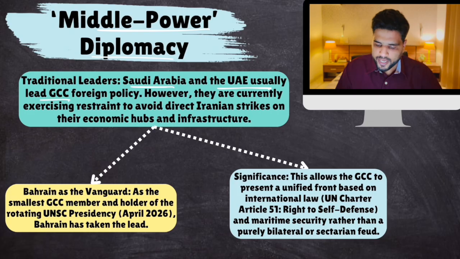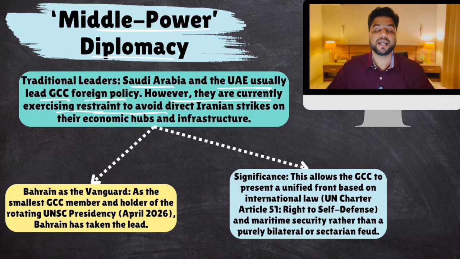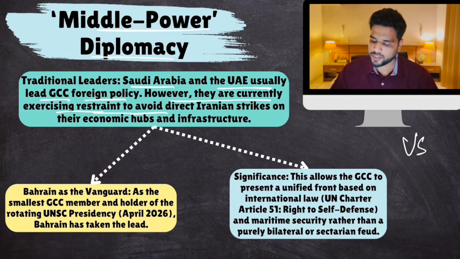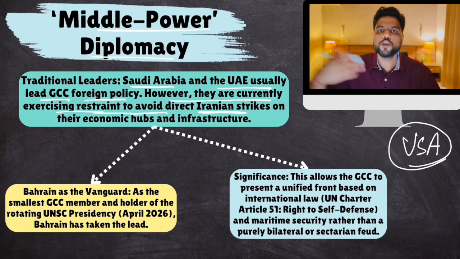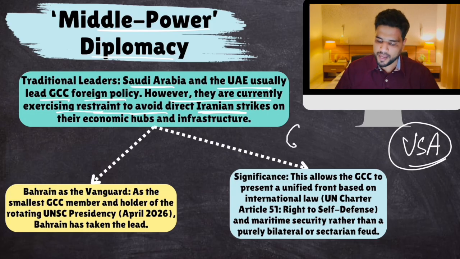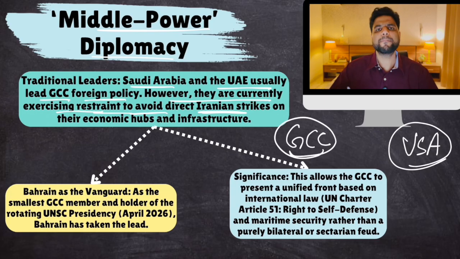Saudi Arabia and UAE usually lead GCC foreign policy. However, they are currently exercising restraint. They are not directly attacking Iran because they are fearful of Iran directly attacking them and completely obliterating them. Remember, Saudi Arabia and UAE don't have very good armies of their own. They completely depend on USA for their security. And currently, USA is already stretched. Okay, so they are avoiding directly antagonizing Iran. That is why they chose Bahrain to table this resolution, and they, being members of GCC, have backed Bahrain. So indirectly, they are condemning Iran.